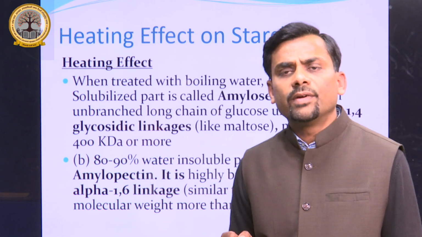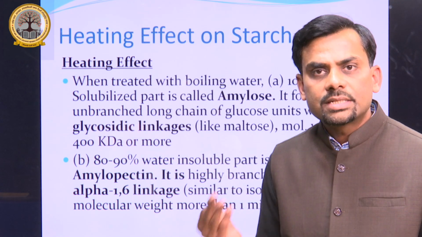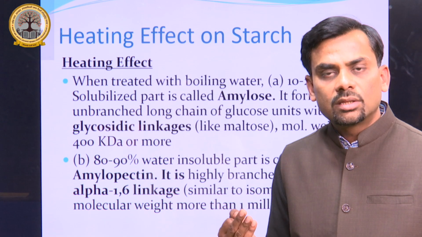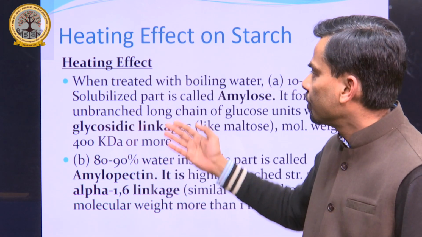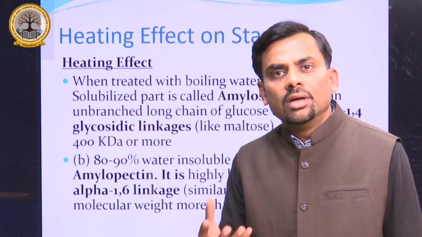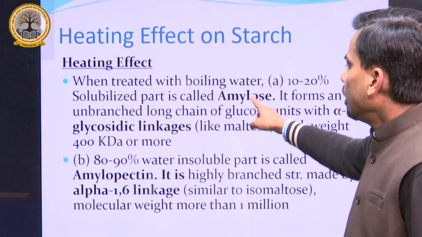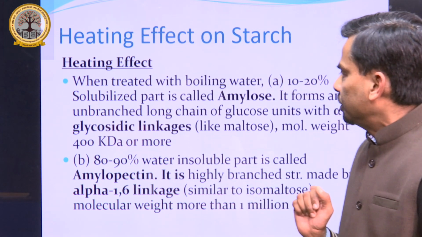Now there are different effects of starch upon heating, upon applying acids, and upon enzymes. So there are three types of action, starting with the heating effect. What happens when a starch solution is heated? It breaks up into two parts, amylose and amylopectin.